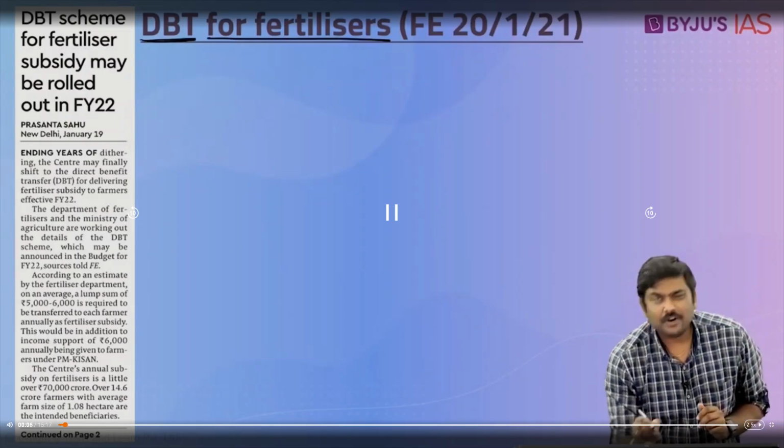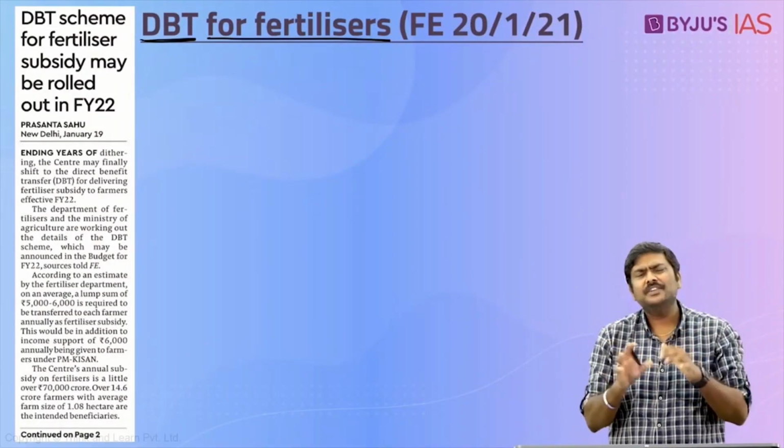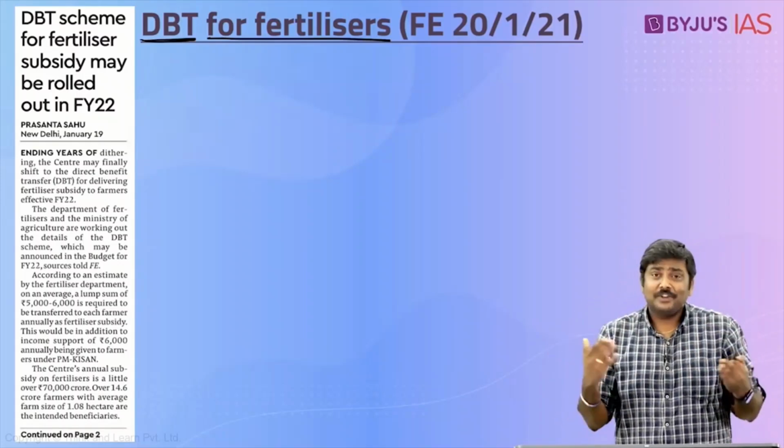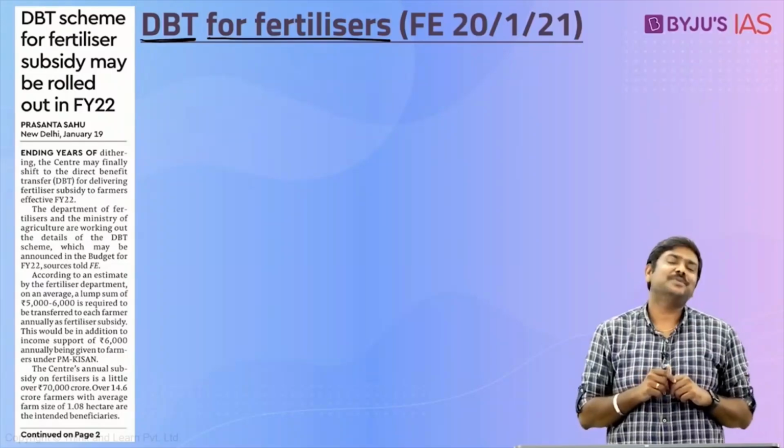Government of India might propose DBT for fertilizers. Now, first and foremost, understand the basics here. What is a DBT? DBT stands for Direct Benefit Transfer. And the Government of India has introduced many schemes under the concept of DBT itself. One particular scheme which all of us are experiencing, or enjoying, is the DBT in LPG, which every household in India, or at least all of us, are enjoying. Now, what is being proposed here?